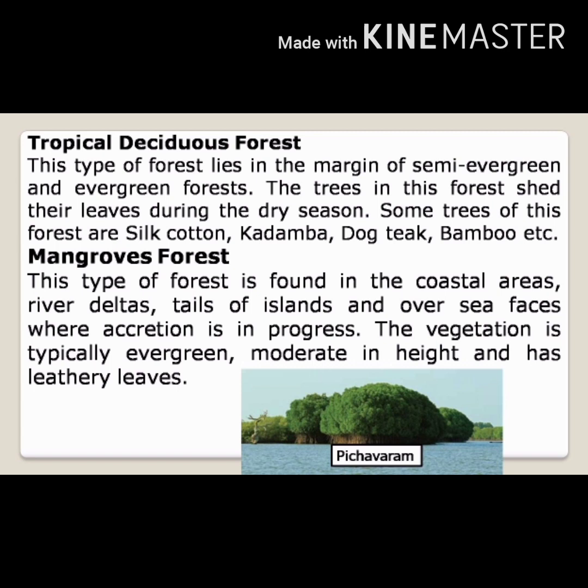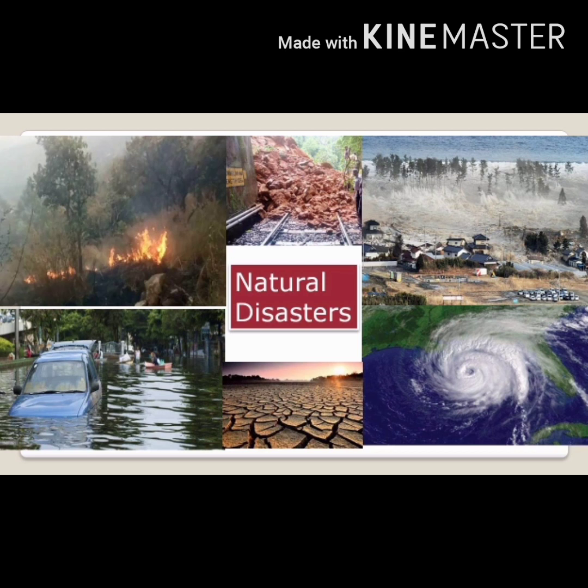Mangrove forest. This type of forest is found in the coastal areas, river deltas, tails of islands and over sea faces where accretion is in progress, seaside. The vegetation is typically evergreen, always green, moderate in height and has leathery leaves. Pichavaram, Vedaranyam, Muthupet, Chatram and Thoothukudi are the places in Tamil Nadu where the mangrove forest is found to a considerable extent.